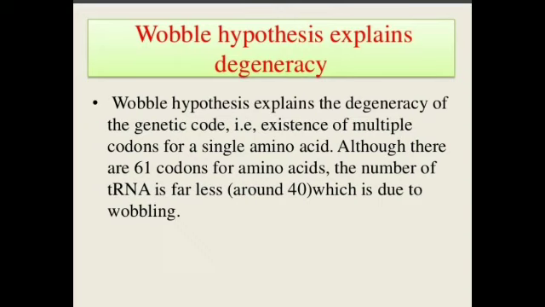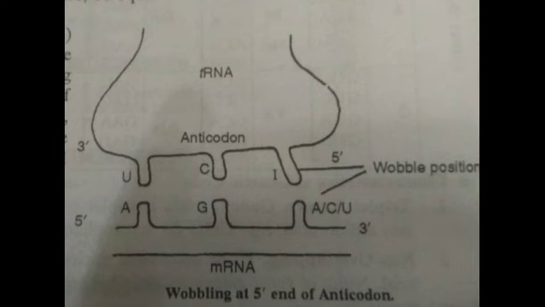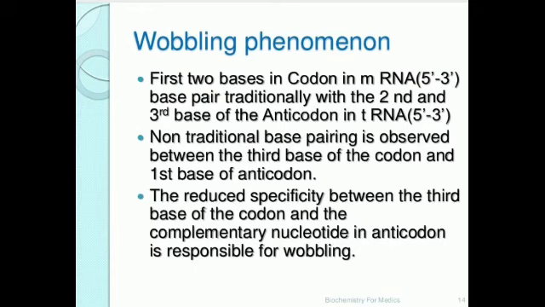See, what does it state? That the transfer RNA anticodon has the ability to wobble at the 5' end by pairing with a non-complementary base of messenger RNA codon at one position.